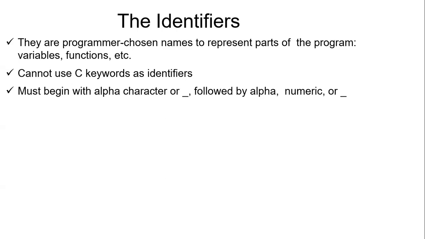What is the naming convention followed for the identifiers? Must begin with the alpha character or underscore and followed by alphanumeric or underscore. Yes, very, very important point again to be remembered. Identifier can never be started with a numerical value. Values can be given as numbers, but identifier, suppose there are two students with the name Ram, I said. One Ram, two Ram. Is it meaningful to you? It's not looking at all meaningful.